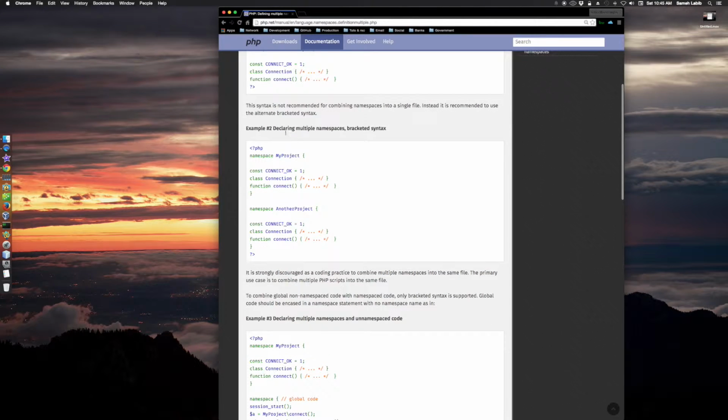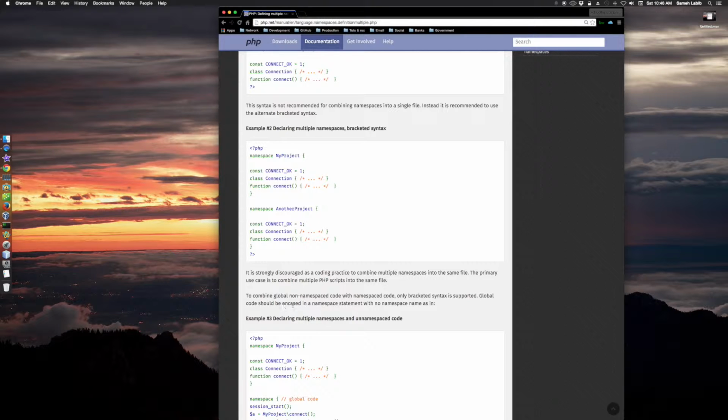So the title here is declaring multiple namespaces, the bracketed syntax. That's what this is. Notice that instead of a semicolon here and a semicolon here, we have a bracket here, bracket here, bracket here, bracket here. It is strongly discouraged as a coding practice to combine multiple namespaces into the same file. The primary use case is to combine multiple PHP scripts into the same file, to combine global non-namespaced code with namespaced code. In other words, instead of combining two namespaces, we're combining one namespace with global non-namespaced code. So to do that, only bracketed syntax is supported.